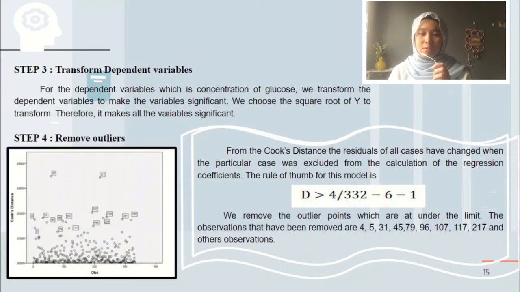And the last step, remove outliers. From the Cook's distance, the residual of all cases have changed when the particular case was excluded from the calculation of the regression coefficient. The rule of thumb for this model is shown in the slide. We remove the outlier points which are under the limit. The observations that have been removed are 4, 5, 31, 45, 79 and other observations.